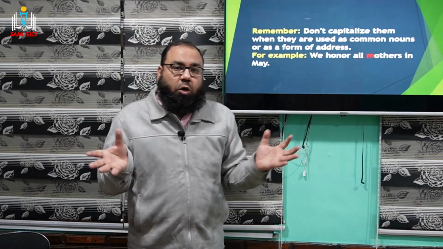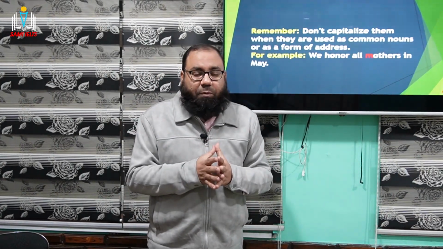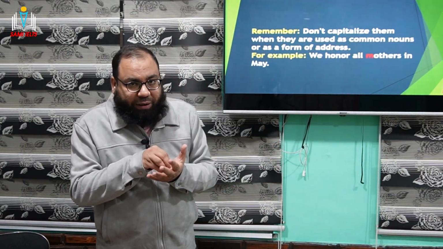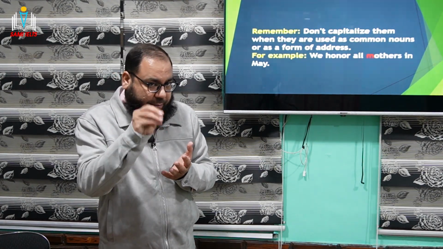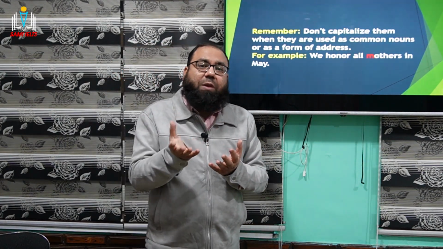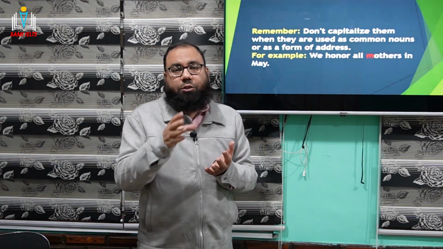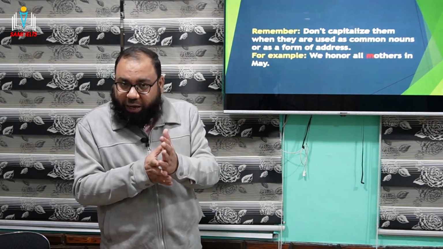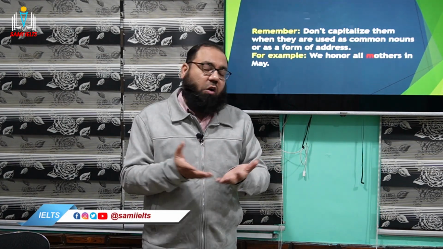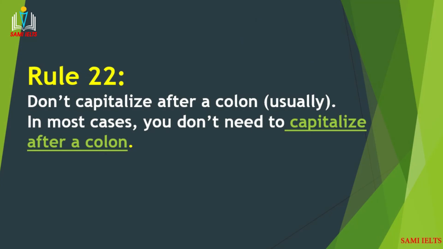So anyway, to have a quick recap: where do we write small letters and where do we write capital letters? Remember that whenever you are using mother, father, brother, sister, all these words in place of names, always write them capital. And when they're used as common nouns, they're always written small. This is rule number 21, guys. Let's move on and discuss rule number 22.